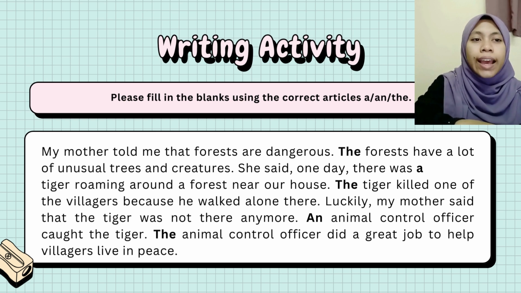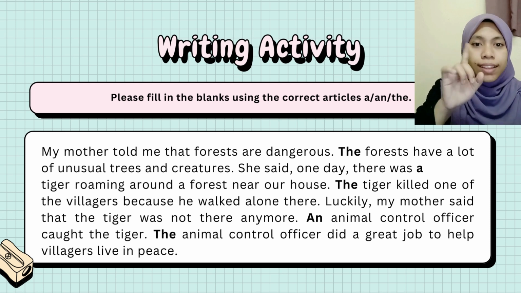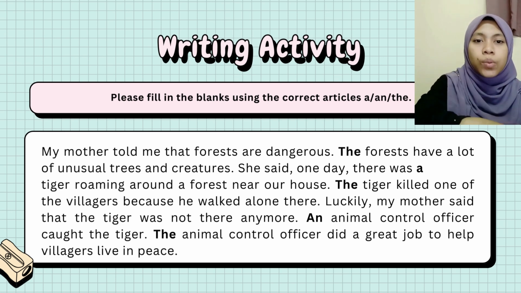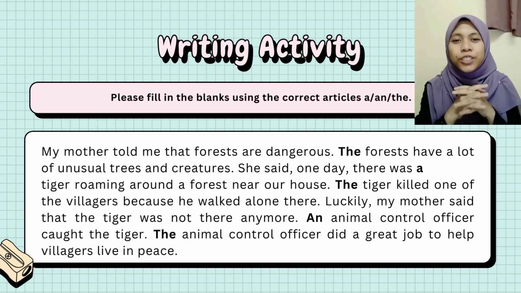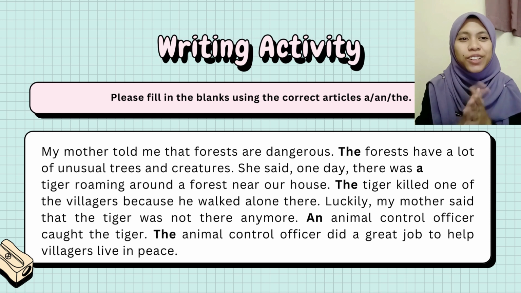So the animal control officer did a great job to help villagers to live in peace. So "the" is used because why? It is specific and we already know about the officer. Okay, good job everyone, clap your hands, good job.